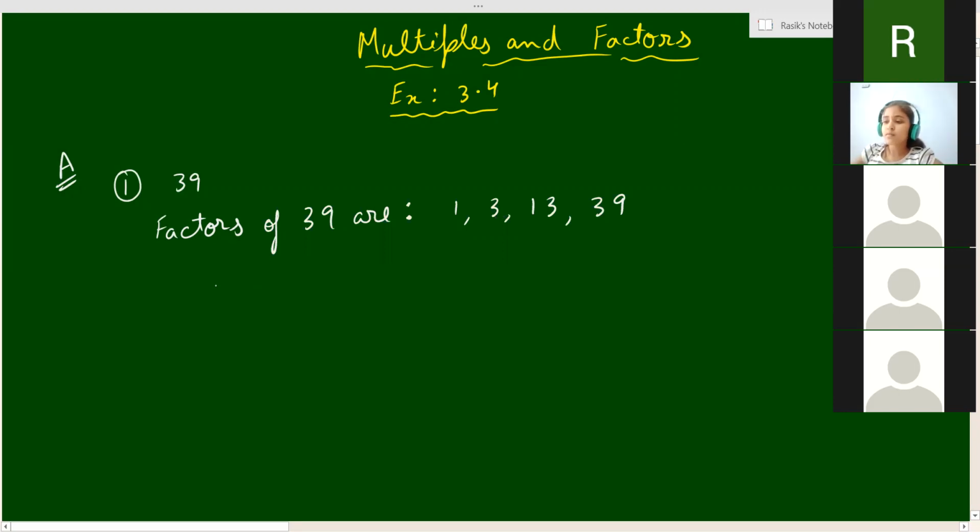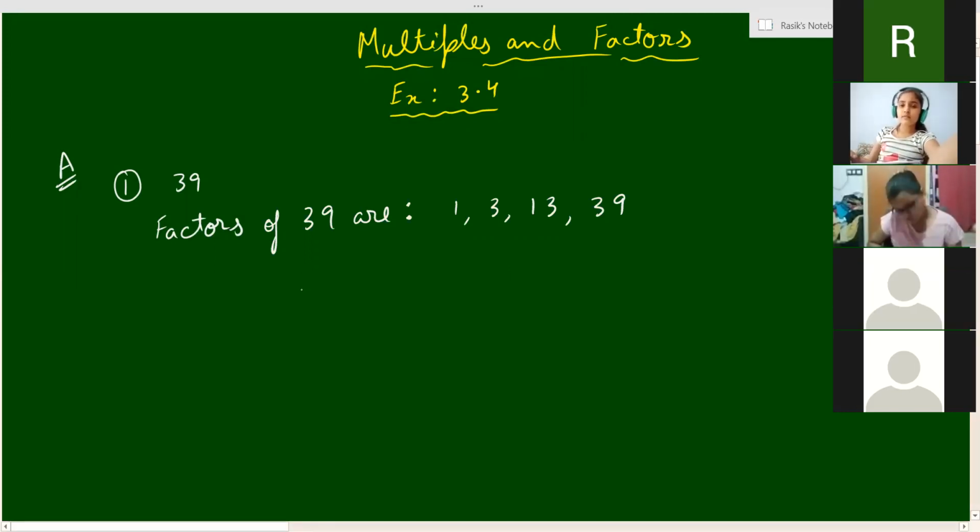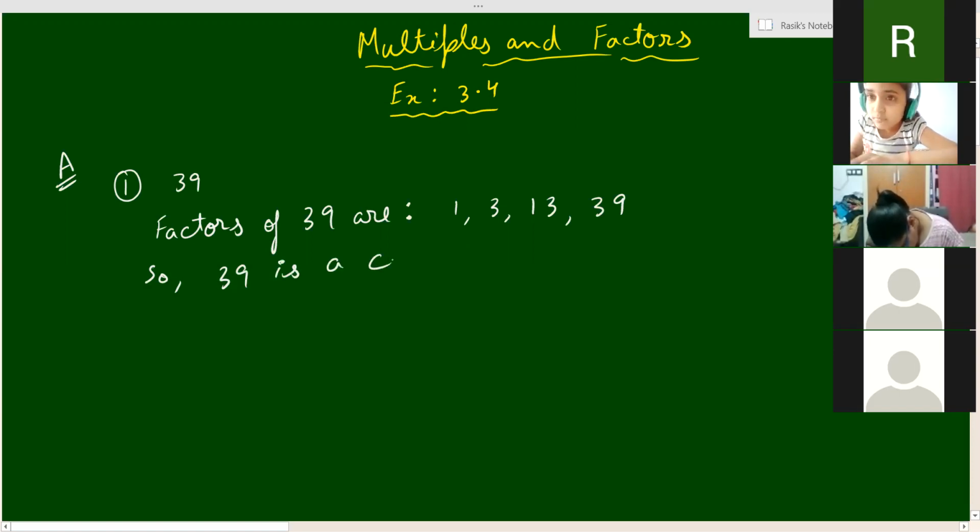इतना सिंपल है. This is what you have written in your copies also. Definition लिखी थी आपने. What was the definition? Composite numbers are those numbers that have more than two factors. So this number has 4 factors, therefore this is a composite number. So we can say that 39 is a composite number.